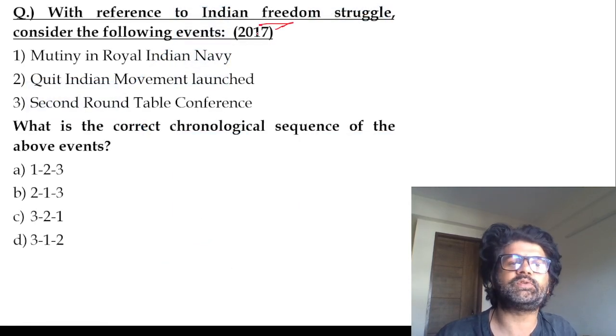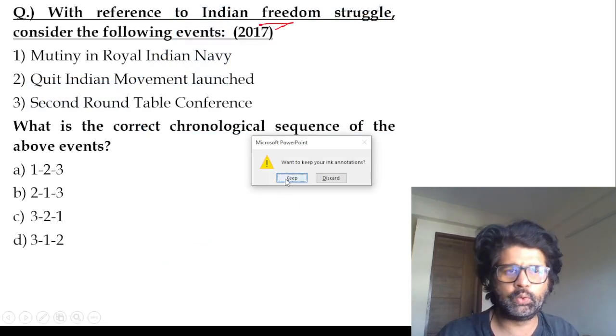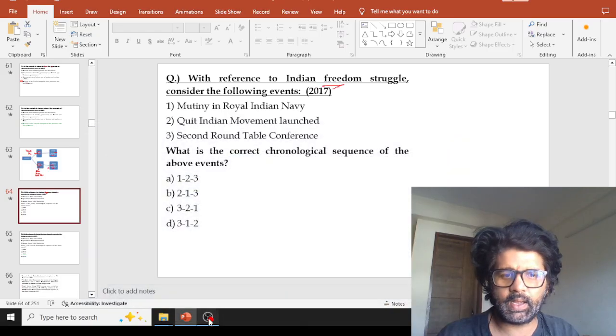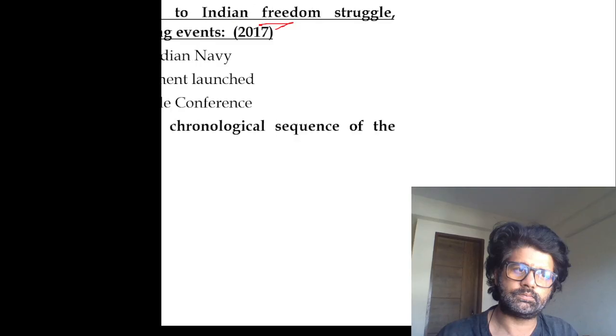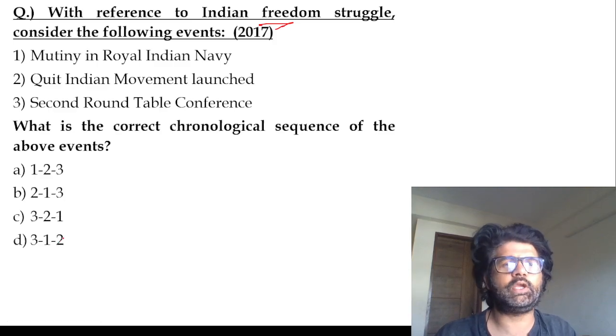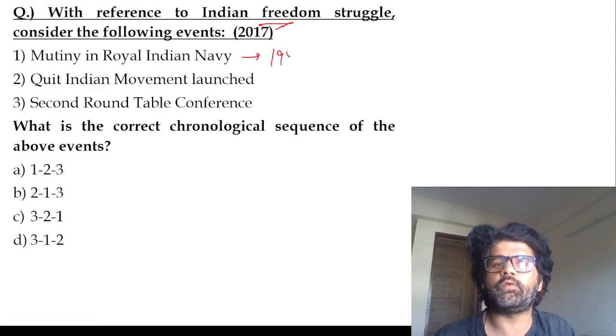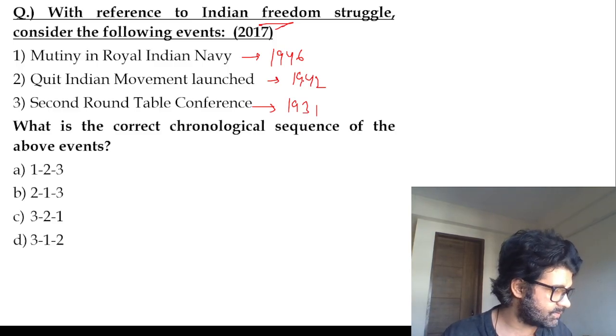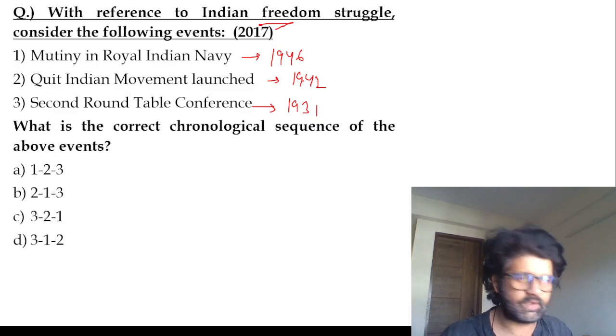With reference to the Indian freedom struggle, consider the following events: mutiny, Quit India movement, second round table conference. Just give me a second, guys. You have to arrange them in correct chronological sequence. Mutiny in the Royal Indian Navy 1946, Quit India movement launched 1942, second round table conference 1931. These years are so far apart that you can easily solve this question without any issue.